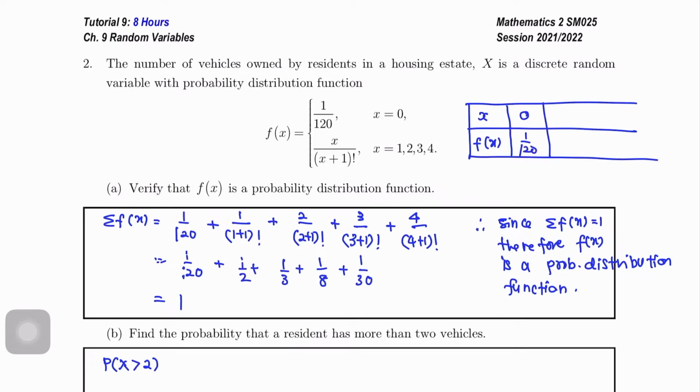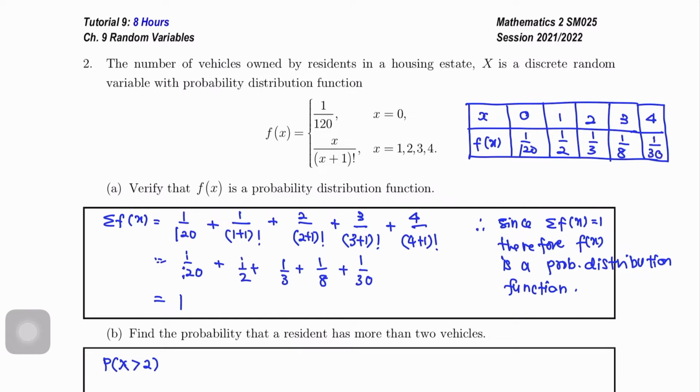For X equals 1, we have 1 over 2. For X equals 2, we have 1 over 3. X equals 3, 1 over 8. And the last one, X equals 4, we have 1 over 30.